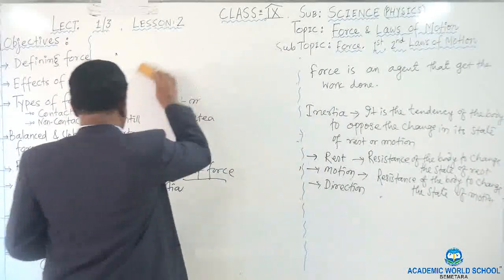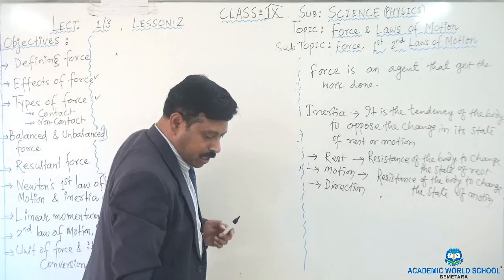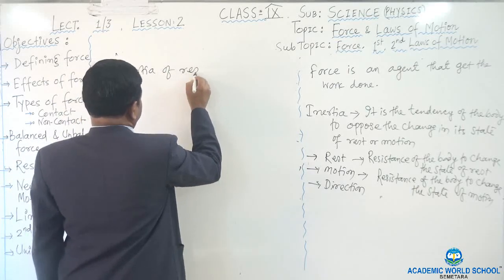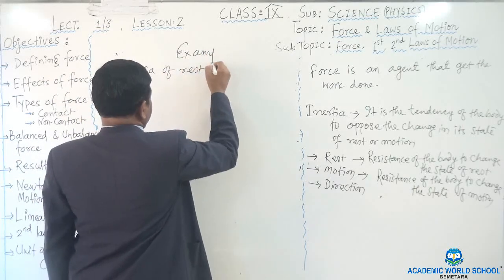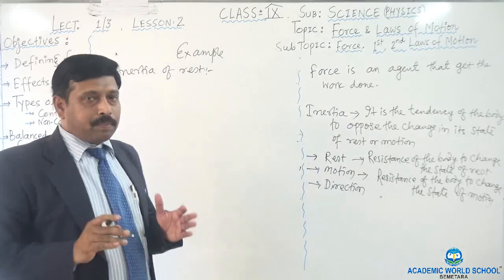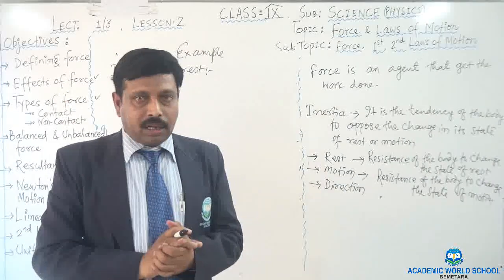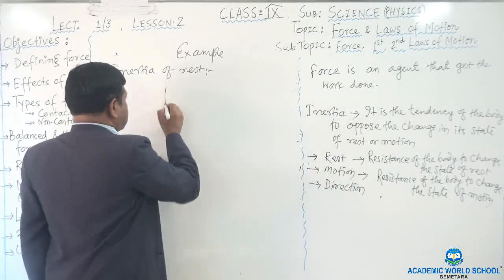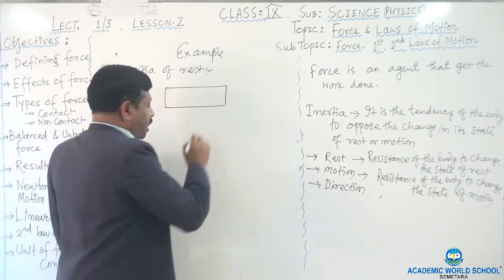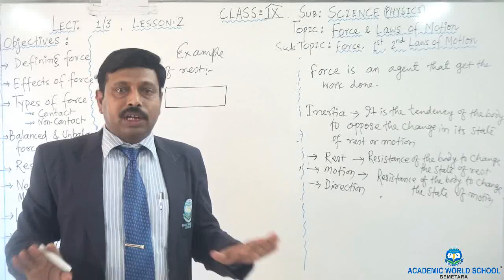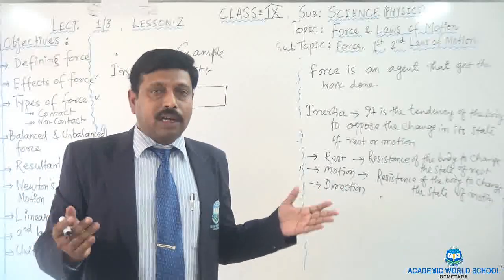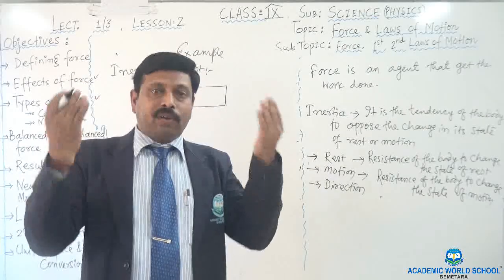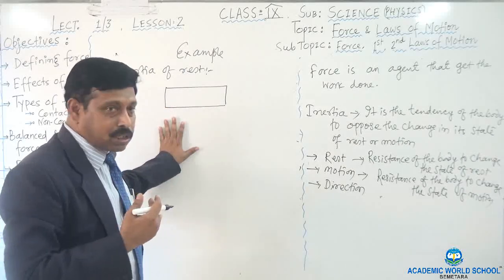Inertia of rest. First of all, I will give a very simple example to explain this one. Let me write down inertia of rest. Okay. Examples. Suppose you see that a bus or vehicle is at rest. Suppose a driver immediately starts the vehicle. Here is a bus and it is at rest, and the driver immediately starts. So what will happen? You see that the passengers who are sitting inside the bus will fall back. This is an example of inertia of rest.